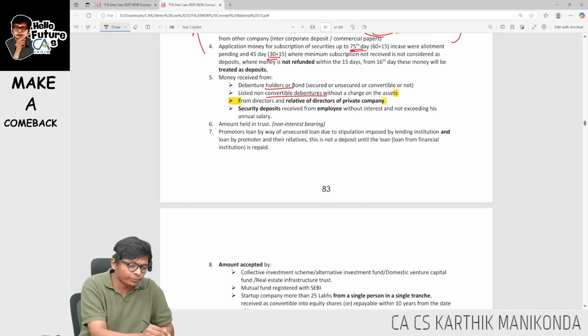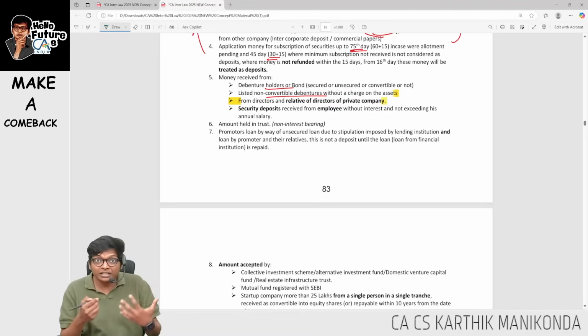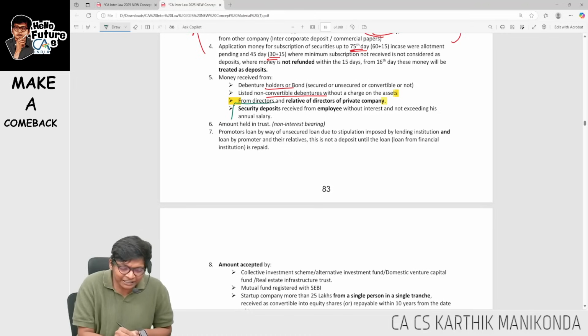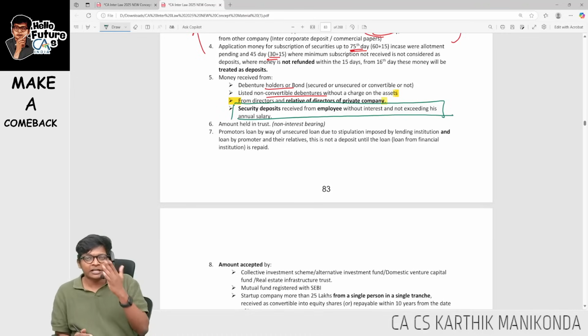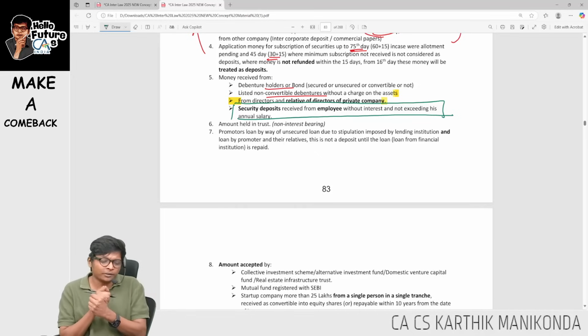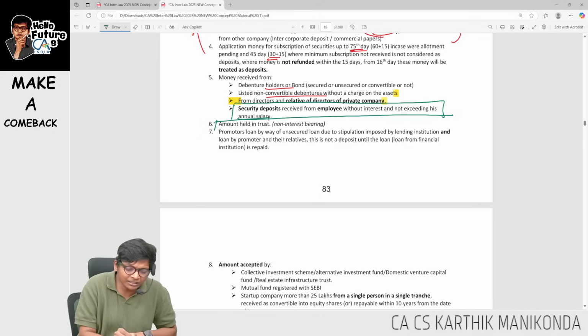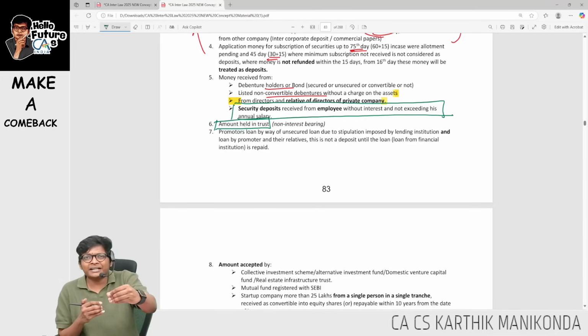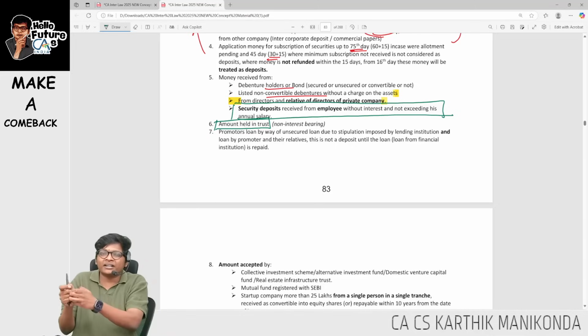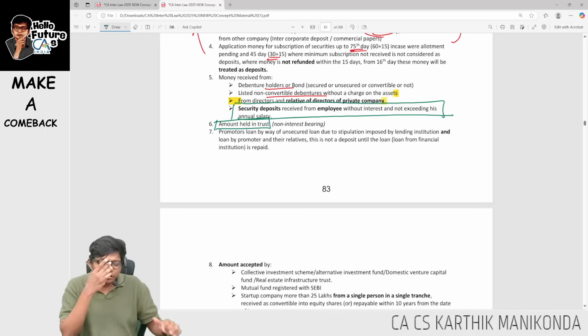Next, very important point over here, which is worthy of 2 marks. Security deposit received from an employee without interest. If interest comes, it becomes a deposit, and it should not exceed his annual salary. Annual salary should not be exceeded, guys. Amount held in trust. Sir, what is this, sir? Amount held in trust. What do you mean by this? Basically, I give money to somebody to keep it on behalf of me, keep it as trust. Then it's not counted. Like I give it to my friend, give it back to me after 1 month. These things are not deposit.